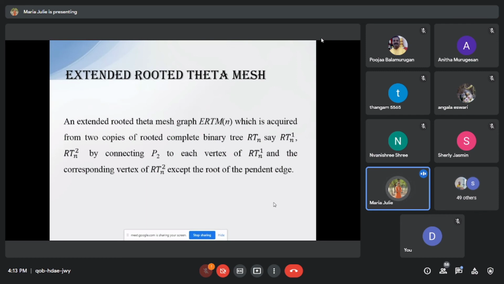The extended rooted theta mesh is denoted as ERTM_n, where n is the dimension, and it is acquired from 2 copies of the one rooted complete binary tree, say RT_n^1 and RT_n^2, by connecting P2 to each vertex of RT_n^1 and the corresponding vertex of RT_n^2 except the root of the pendant edge.